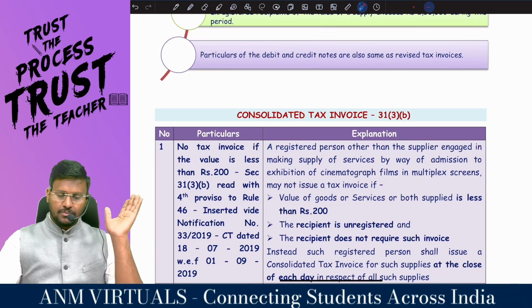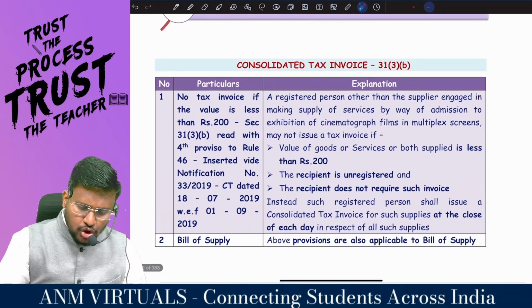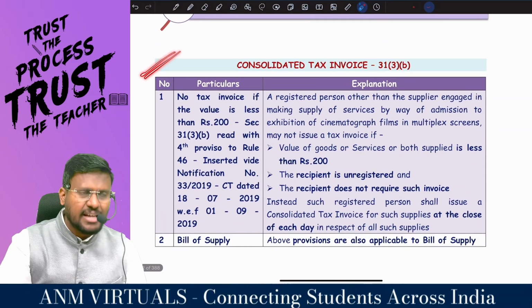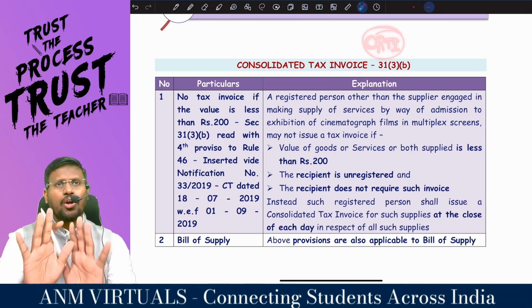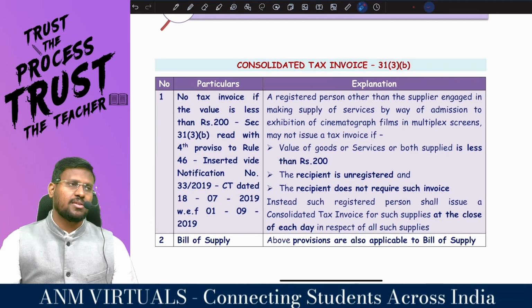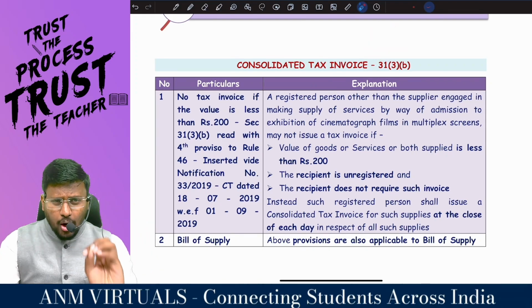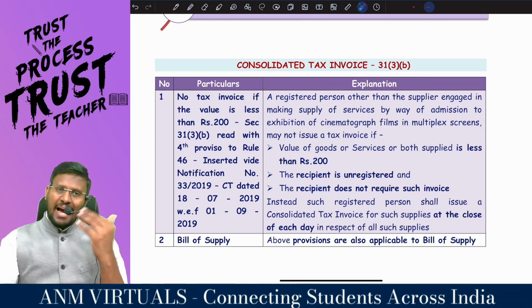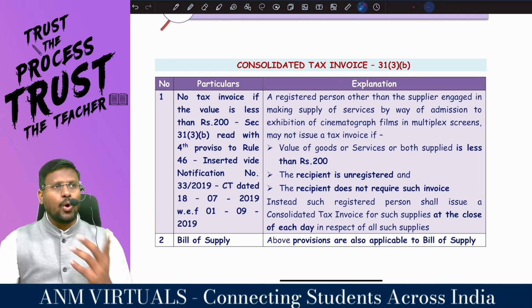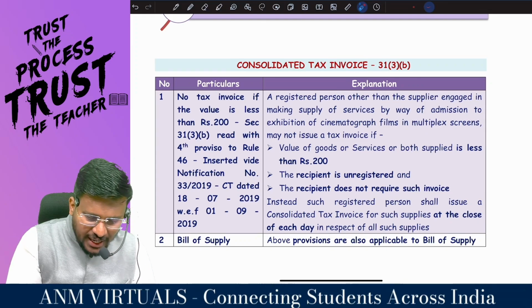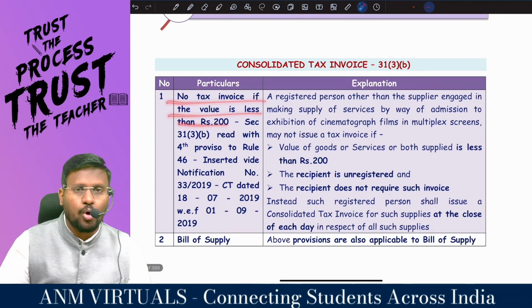Comfortable, sir? Coming to the next concept. Consolidated what invoice? Tax invoice. This is not the consolidated revised tax invoice. For example, I am a normal taxable person. My RC came and I started my business. Business is going on. Sir, no tax invoice if the value is less than how much?